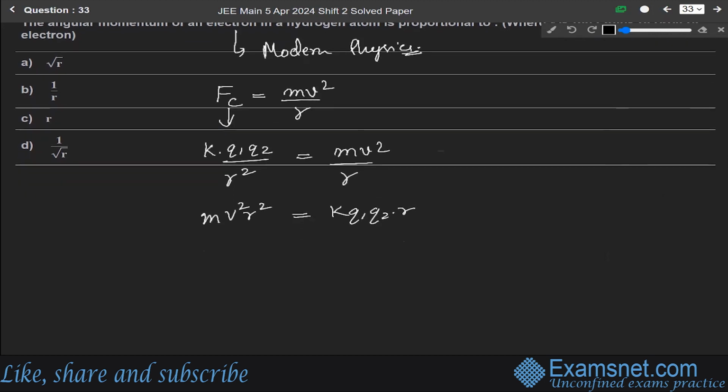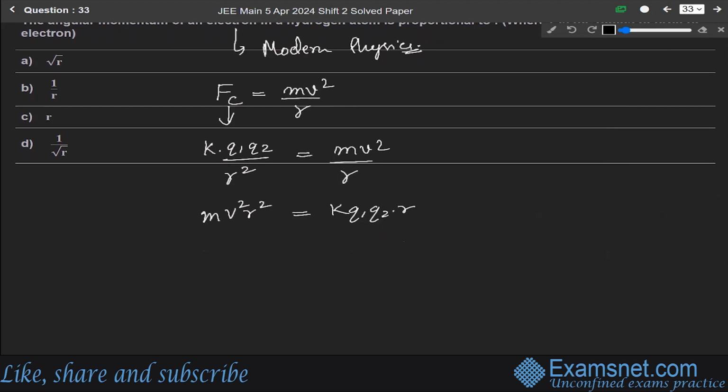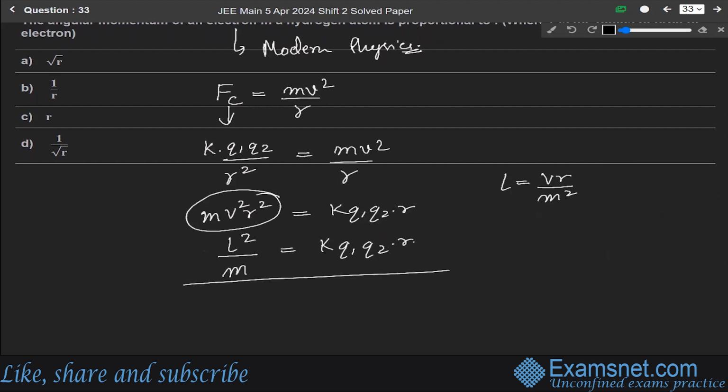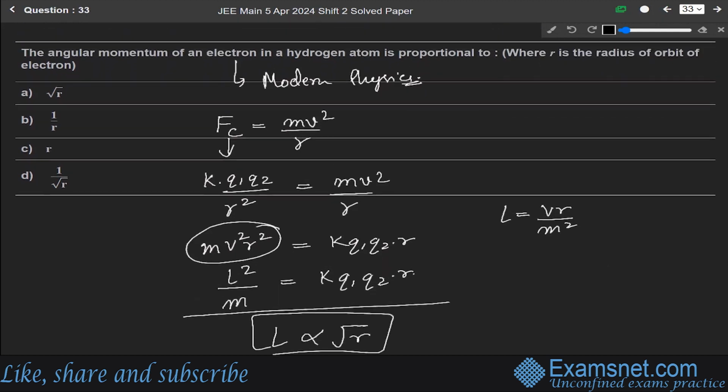Okay, so this k q1 q2 r is equal to L square over m, and it will become equal to k q1 q2 into r. Since we know that L is equal to mvr, in place of mv square over r we have written L square over m. So from this we get L is directly proportional to under root of r. This L is the angular momentum, so we can say that the angular momentum of an electron is directly proportional to under root of r.